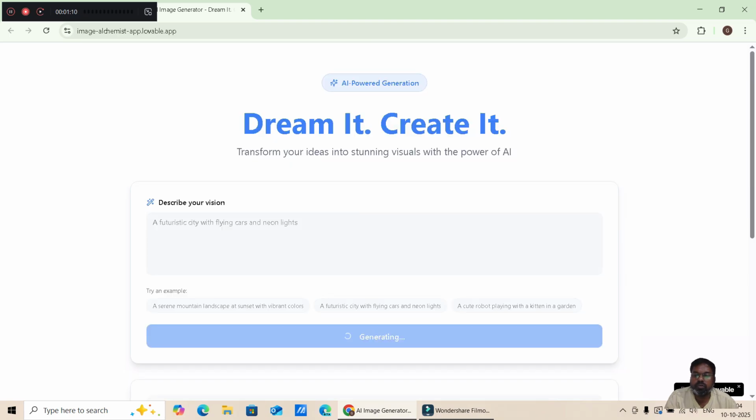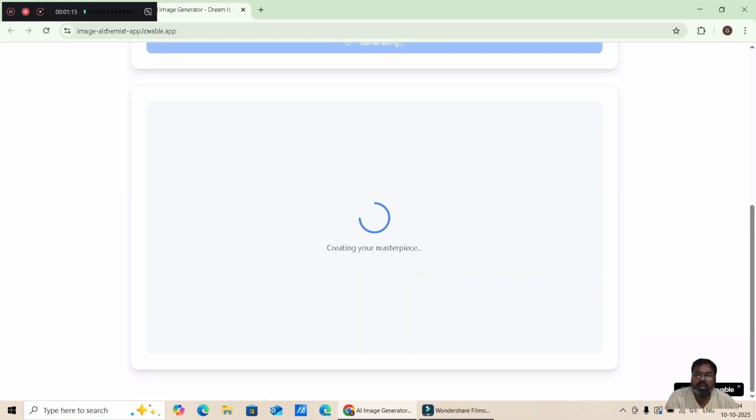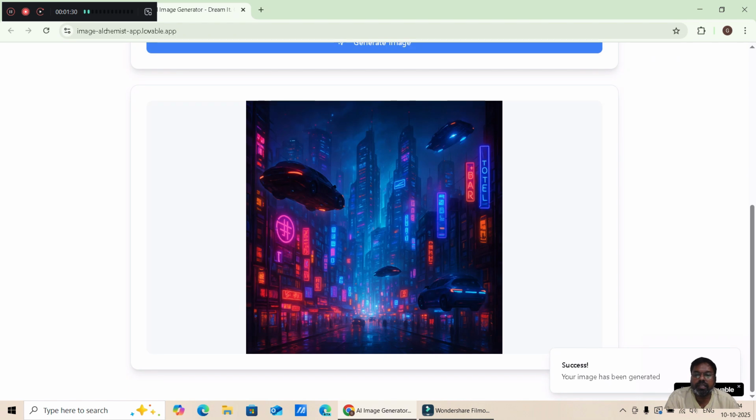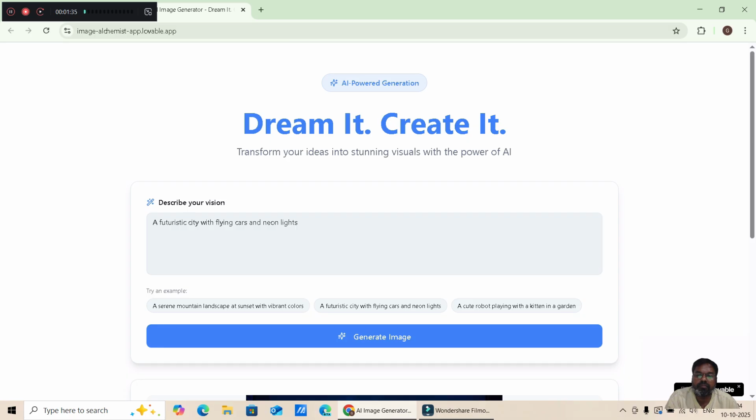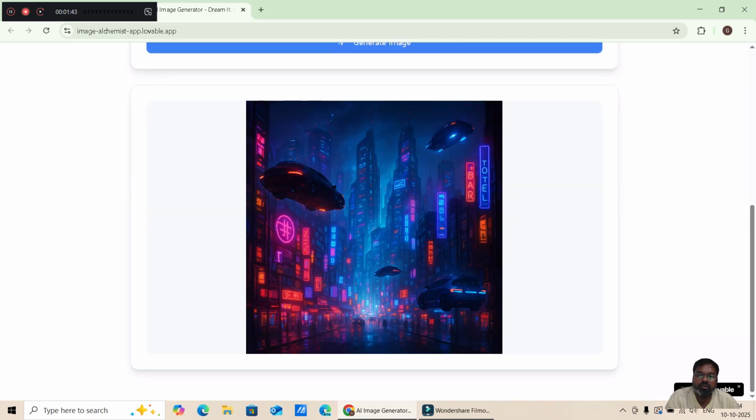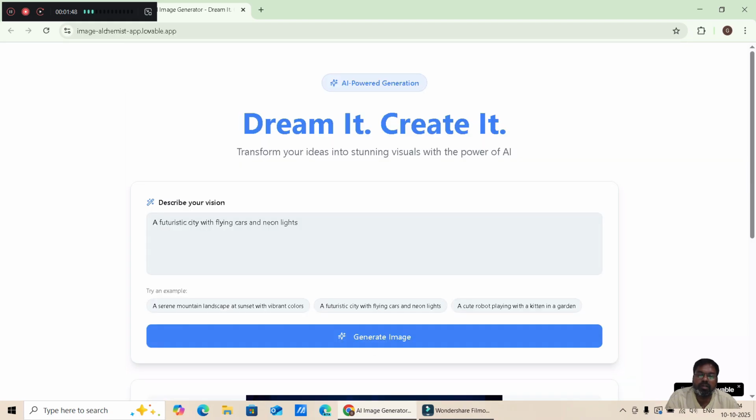So the prompt I have given is a futuristic city with flying cars and neon lights. Just wait for a second, and you can see the image has been generated here. Yes, the image has been generated, and this is how we have given the futuristic city with flying cars and neon lights. Dream it, and you can create it. You can build this image generation app within 30 minutes, so let's dive in and see how to create this image generation app.